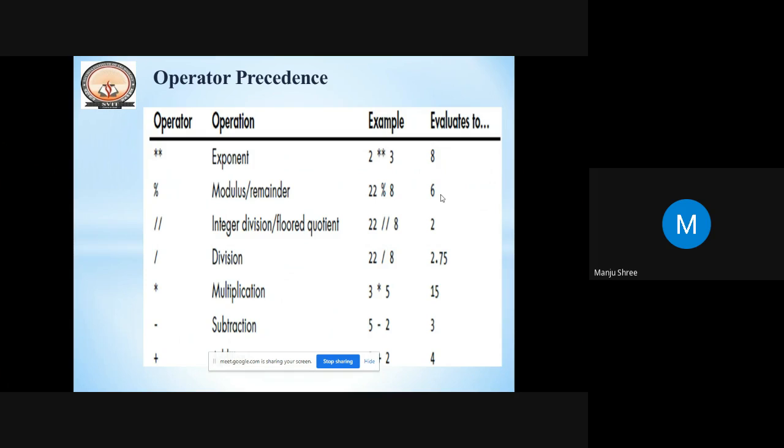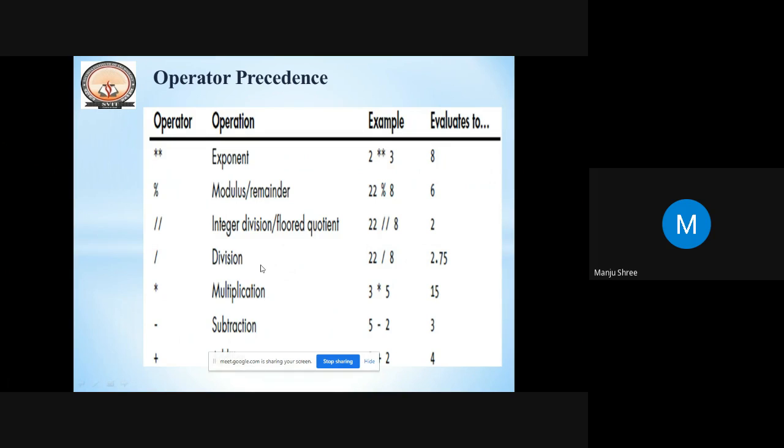When it is normally divided, the quotient is 2.75. Since it is a floor division, you get the rounded-off value, that is 2. It takes only the integer part of the value, not the floating point. Hence we call it integer division or floor division.